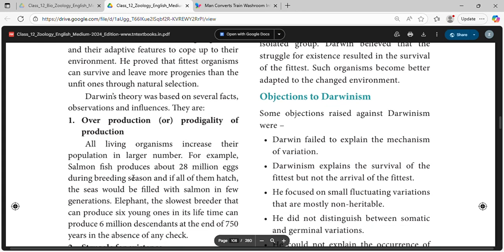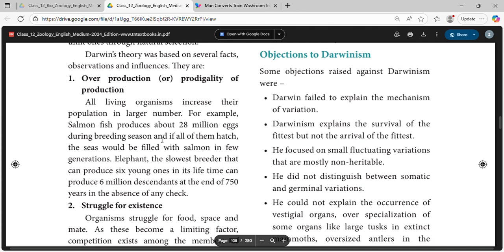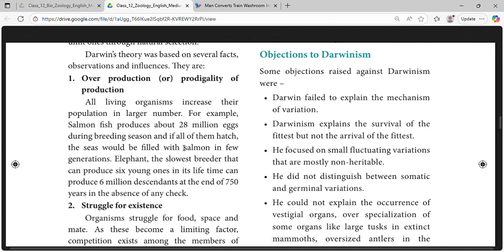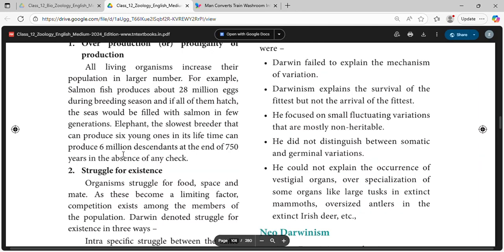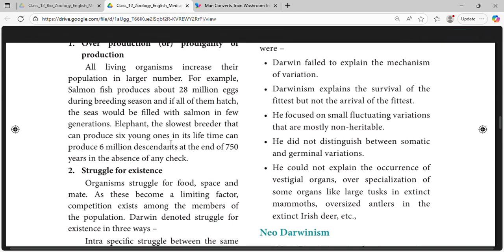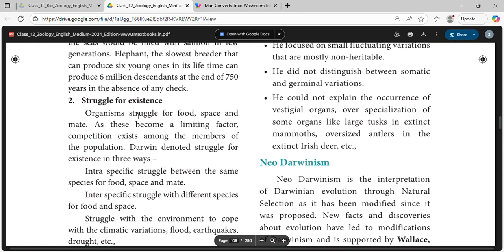Overproduction, prodigality of production. All organisms increase their population in large numbers. Salmon fish produces about 28 million eggs during the breeding season, and if all of them hatched, the seas would be filled with salmon in a few generations. The elephant, the slowest breeder, can produce 6 young ones in its lifetime, yet can produce 6 million descendants at the end of 750 years in the absence of any check.